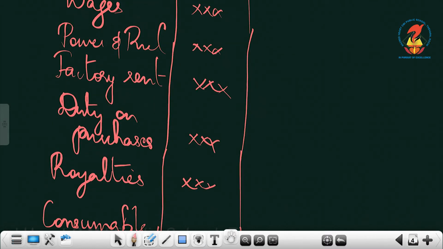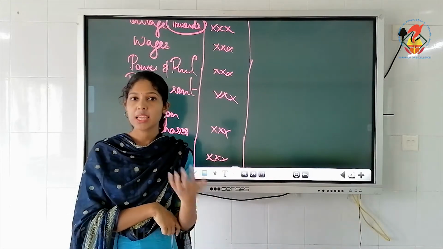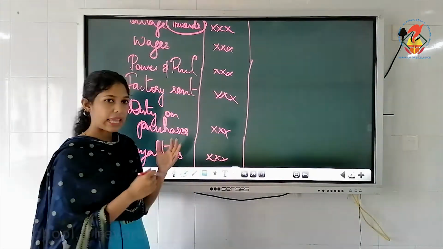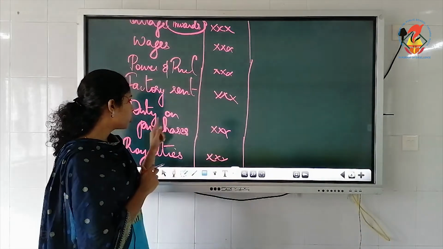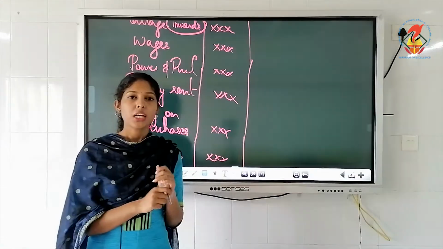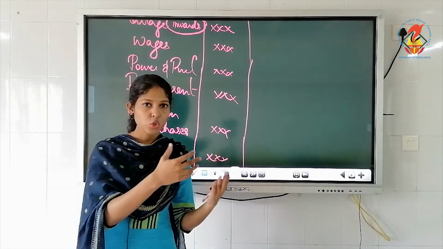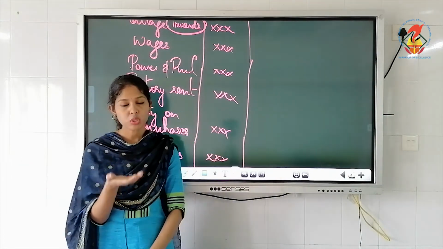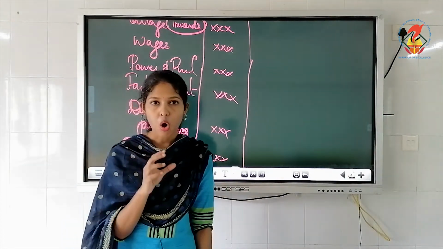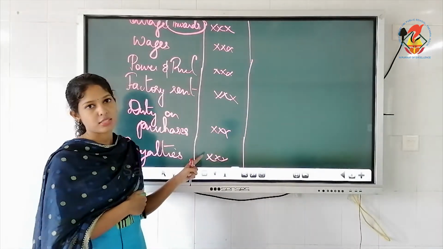So the next item is factory rent. That means rent you have to pay on the factory building. So it's again related to factory or production. So direct. Duty on purchases. Duty means, as I told you first, when you import goods or when you purchase goods, sometimes you will have to pay customs duty, excise duty and all. So all these will form part of direct because it's on purchases.